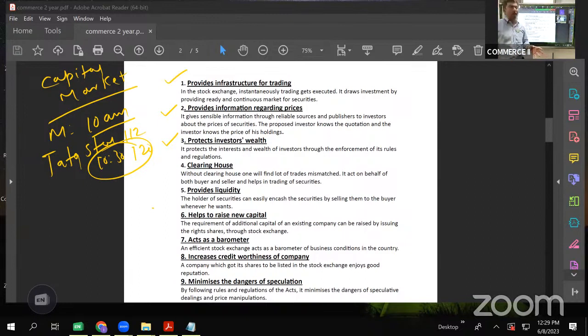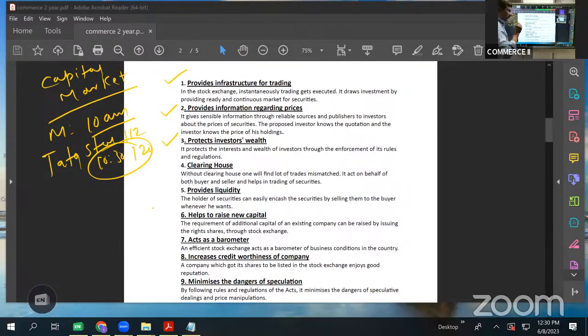It is not possible now because stock exchange looks into this matter and it protects the wealth of the investor through the enforcement of rules and regulations. Stock exchange is regulated by SEBI, right? There is an agency called SEBI which is regulating all the functions of stock exchange.